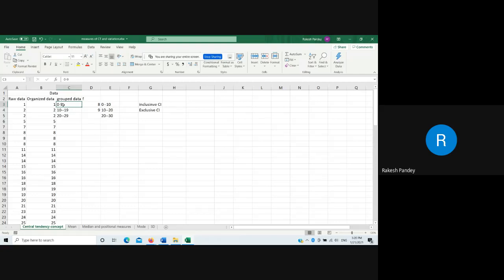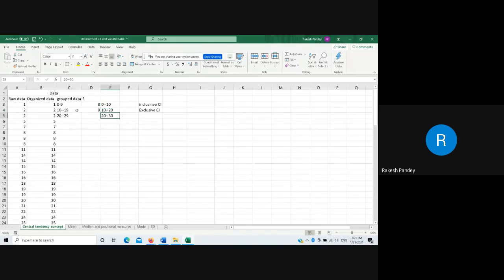Why is it 10? Because suppose you take this 10 and now count it on fingers: 10, 11, 12, 13, 14, 15, 16, 17, 18, 19. So there are 10. What is the class size of this class interval then? 10.